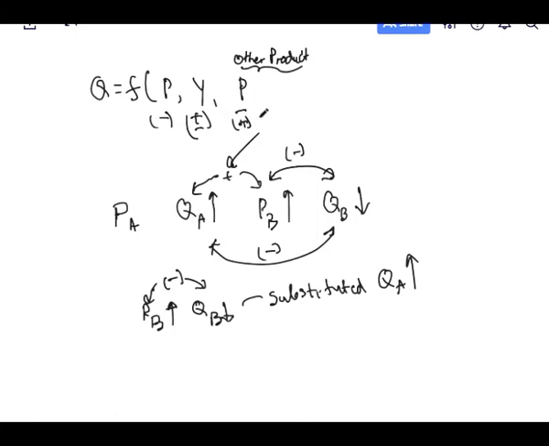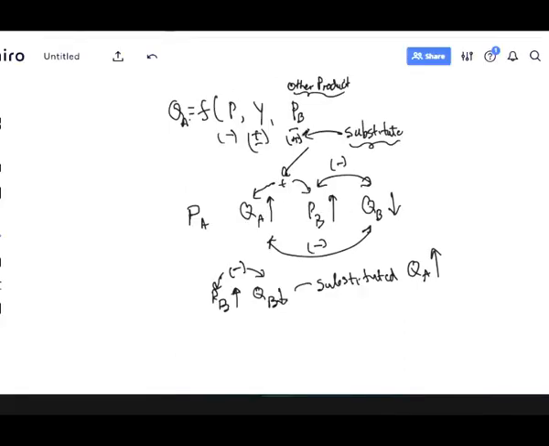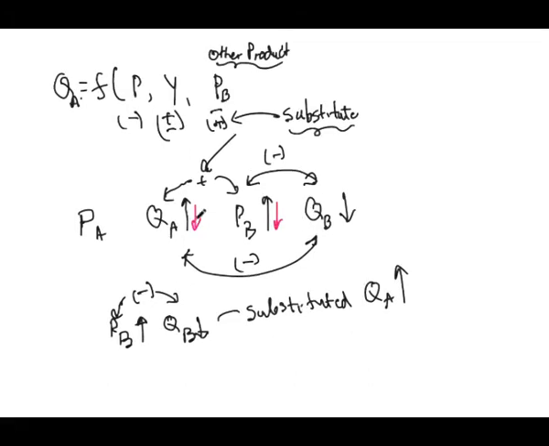So if this is a positive relationship, we say this relationship is a substitute relationship, which means if the price of B goes up, demand for A goes up, right? That's the relationship. So realize this, if the price of B goes up, demand for A goes up. So that is the positive relationship. Price of B goes up, demand for A also goes up. If the price of B goes down, demand for A goes down. That is also a positive relationship. Don't forget that. As long as the direction is the same, the relationship is positive.